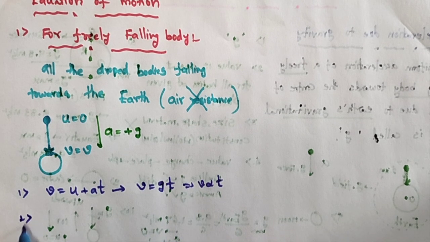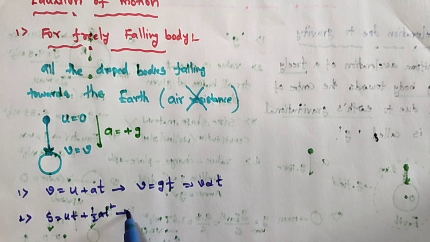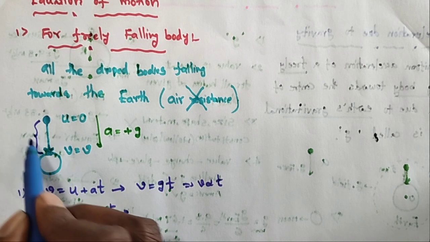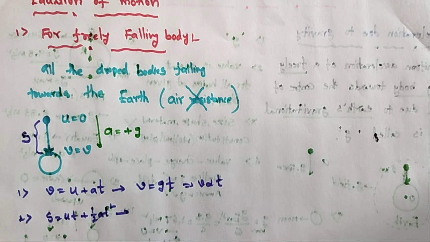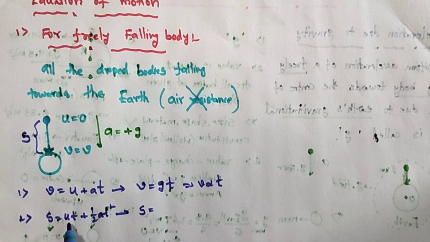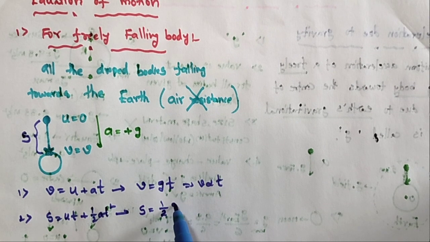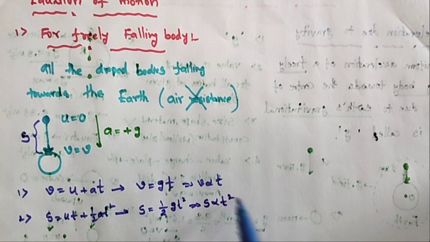And the second formula: s is equal to ut plus 1 by 2 at square, where s is the distance traveled from here to here. So s is equal to, with u, the initial velocity, equal to 0, 1 by 2 gt square. In this case, s is proportional to t square.